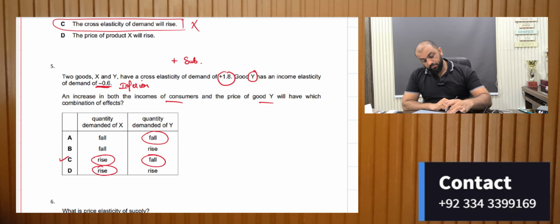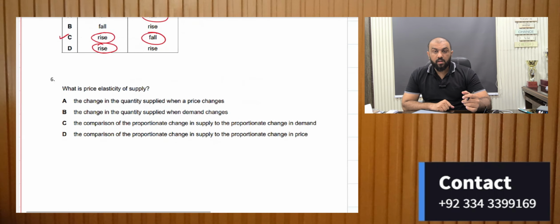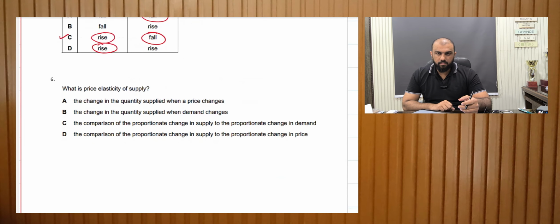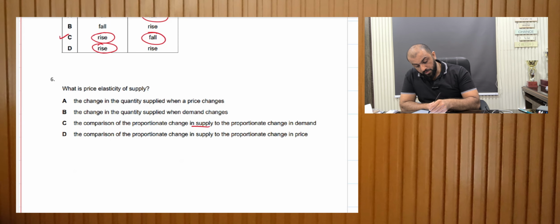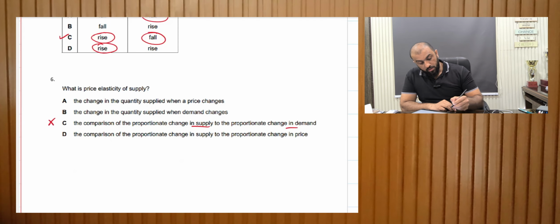Let's move on. What is price elasticity of supply? Well, why did they even ask this? Let's look at the options. It's basically the responsiveness of the change in quantity supplied due to the change in price. So, a comparison of the proportionate change in supply to the proportionate change in demand? No. The comparison of the proportionate change in supply to the proportionate change in price. Yes.